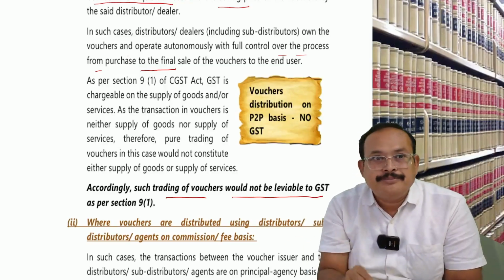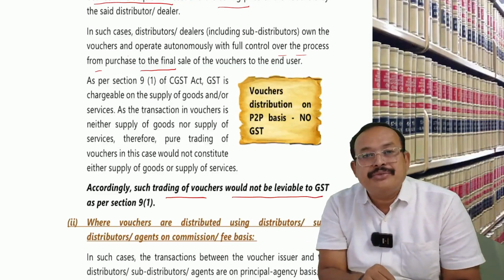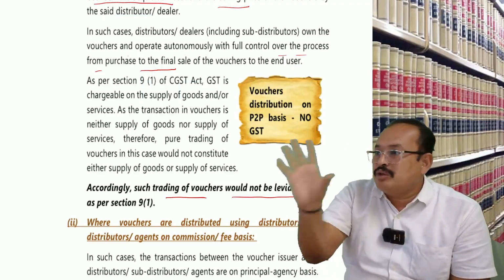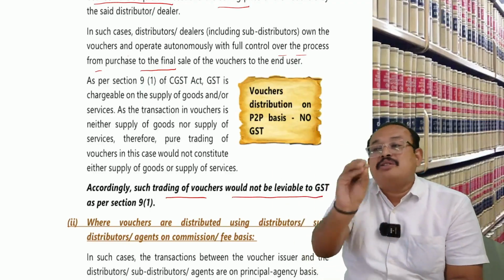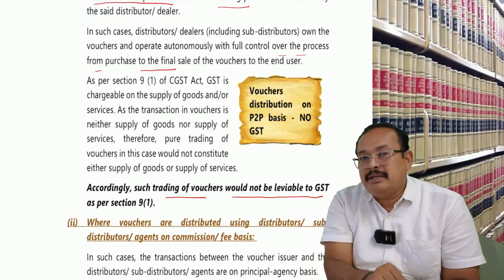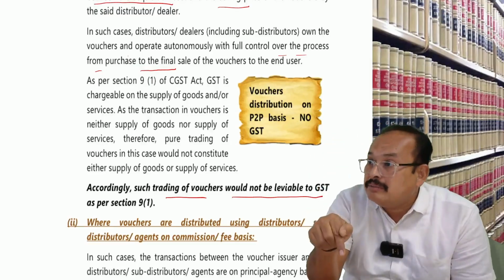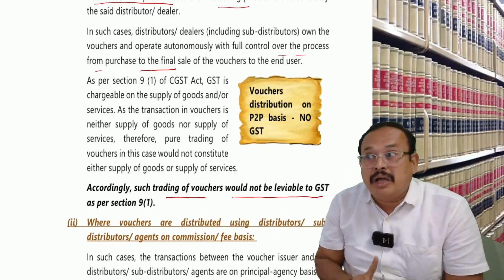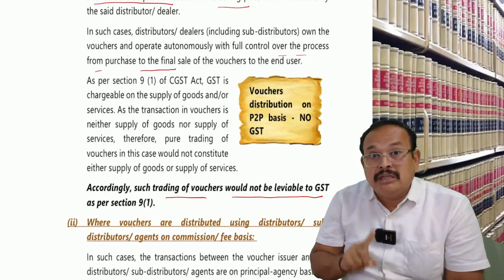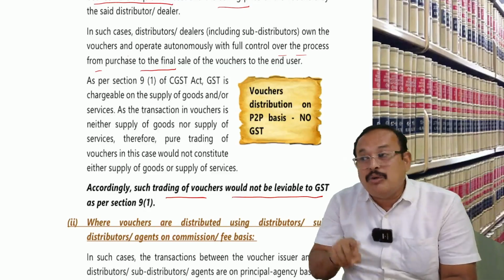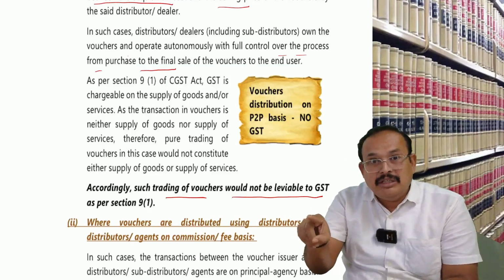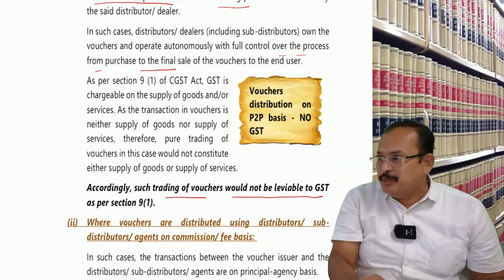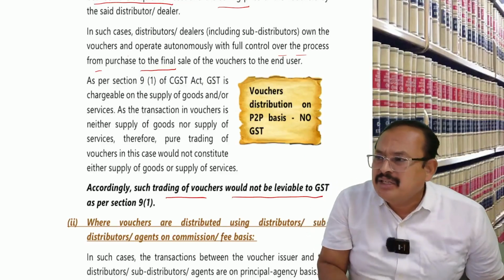Chroma, Tata. One of the employees purchased 2000 rupees worth of product and gave one voucher of 500, and the balance 1500 rupees was paid. Here, in the hands of the vendor who sells the product, GST is attracted on what value? On the entire value, 1500 plus the 500 voucher. The value of supply in the hands of the vendor is 2000, though the buyer paid 1500 rupees cash and the voucher is 500 rupees.